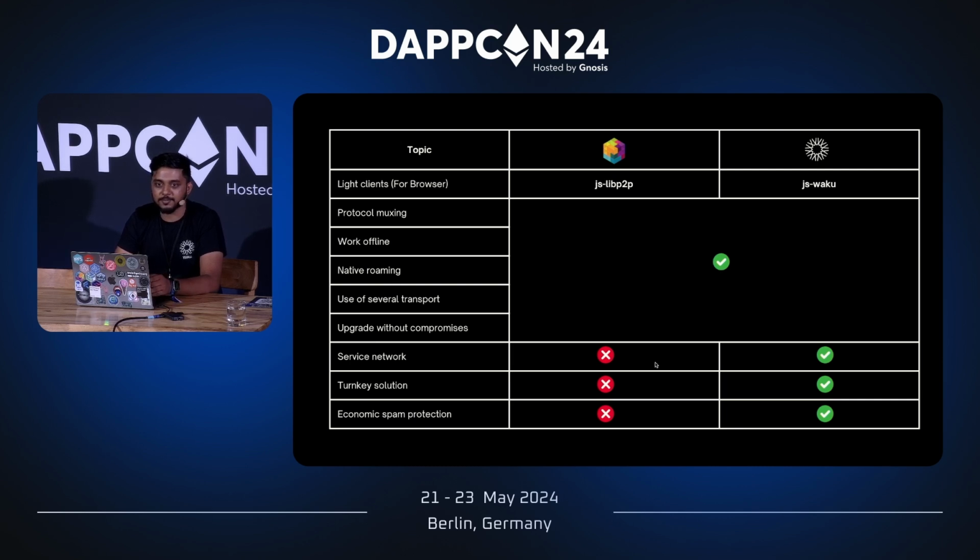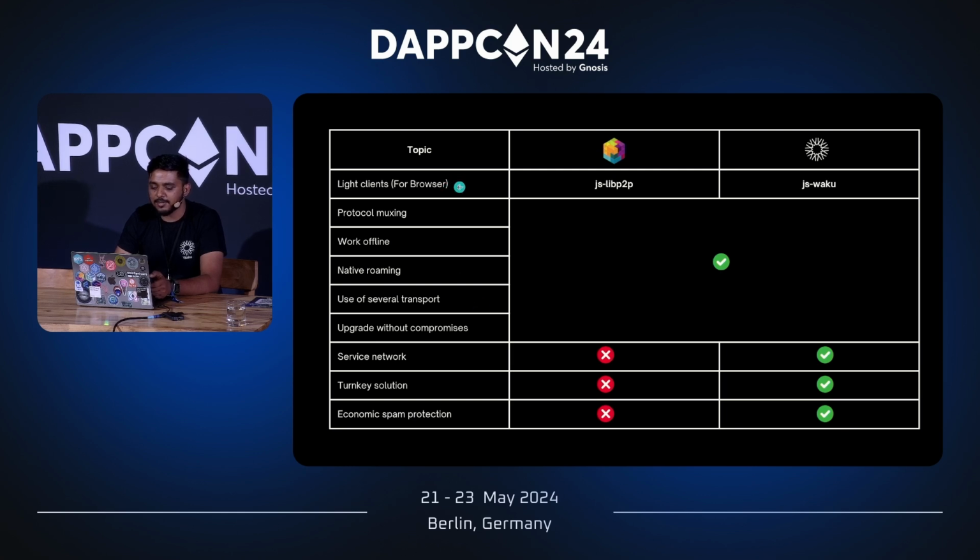And gossip sub is the mechanism in which Ethereum nodes talk to each other. So Waku enables discovery in a decentralized and privacy-preserving manner. And by default, libp2p does not preserve your privacy. Your IP addresses are getting exposed when you use libp2p. So these are some of the modifications that we've architecturally implemented in Waku.